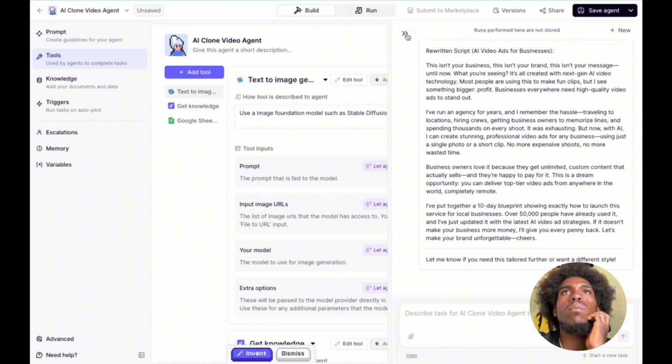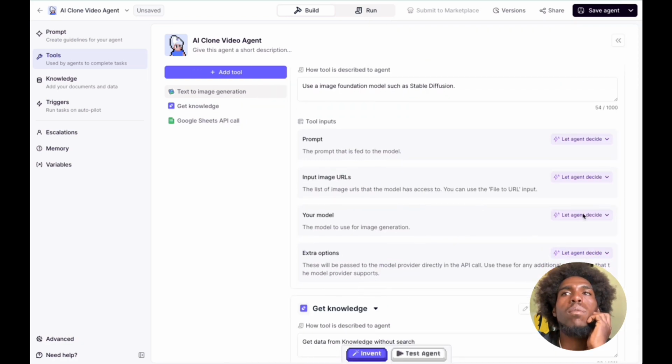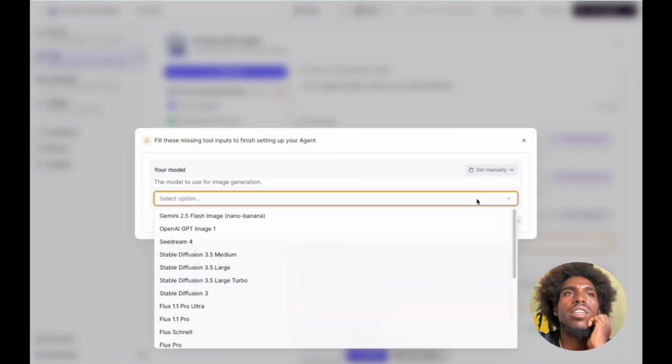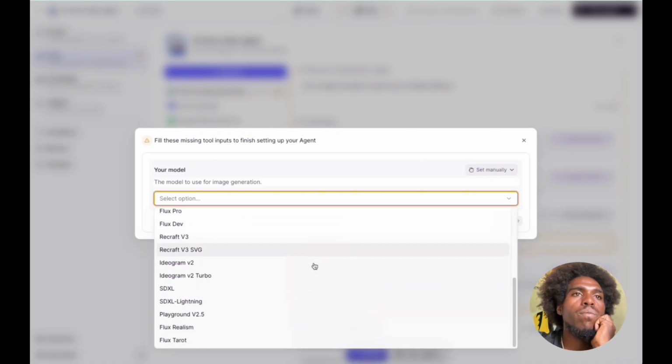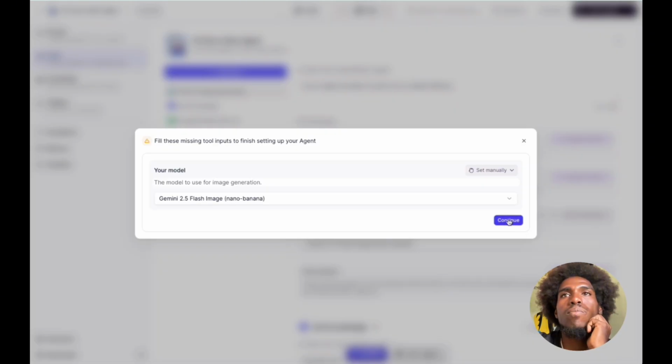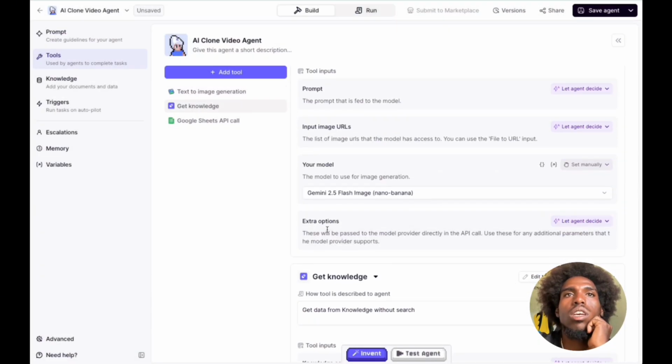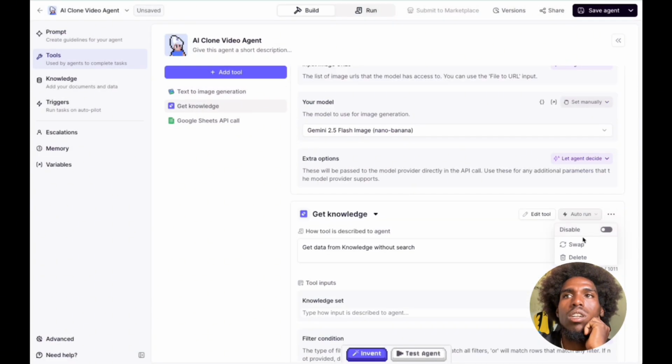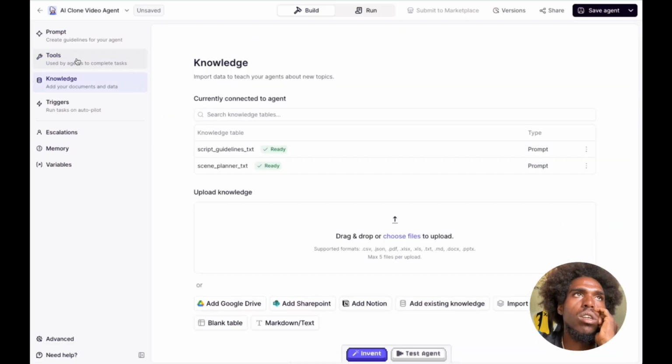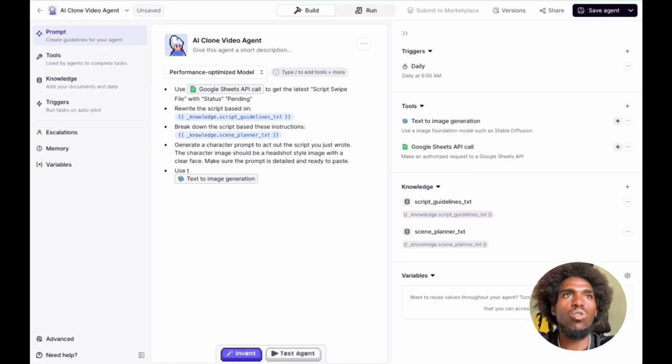Can I change the model? The model to use for image generation. Great. So Nano Banana is right here, Dream 4, all of that. Let's use Nano Banana, continue, because that's what I've been using. Extra options. Let's delete this. Knowledge tools. Use your prompt to generate the character here, and then I'm going to upload the character.